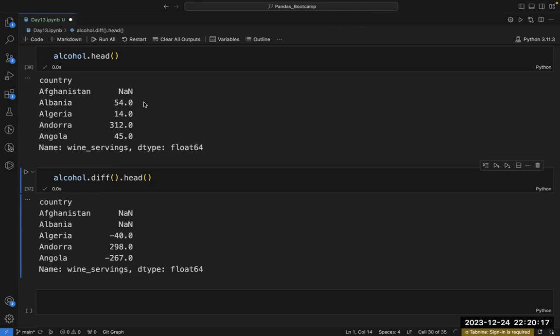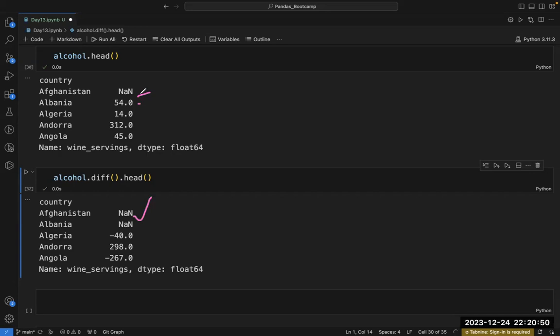This is a pairwise difference. First, it is calculating the difference of every next element from its previous element. So here we get NaN, because there is no element before it. Now let's talk about this 54.